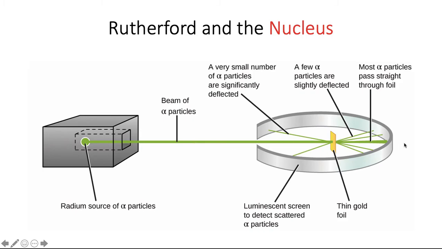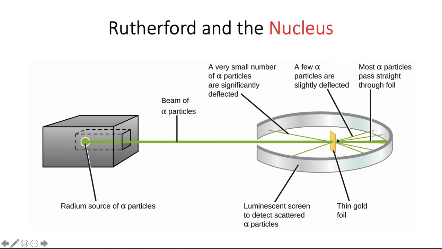Now, they formulated that if the first model of the plum pudding were true, these alpha particles would just pass right through. There would be none deflected because the positive charge would be so diffuse that the alpha particles would just pass right through because they were small enough. But that's not the case. And they also formulated from this that there is a very, very small, dense core that is positively charged because it's repelling these alpha particles when they come very, very close to it.